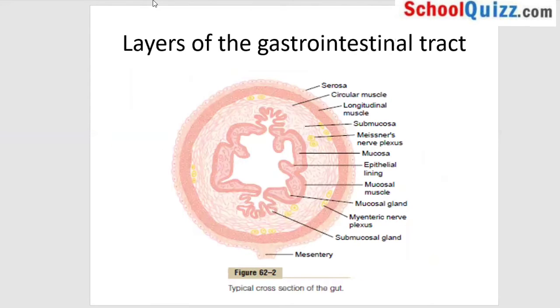Next, let's move on to the layers of the gastrointestinal system. What are the different layers of your gastrointestinal system? Remember, your system runs from mouth to the rectum, from ingestion to defecation.